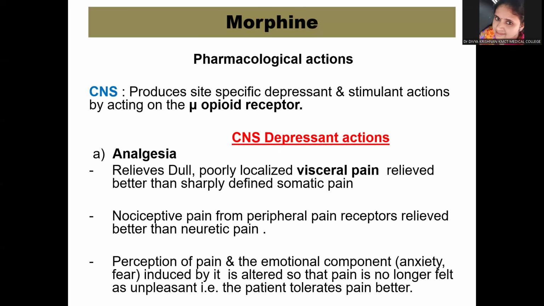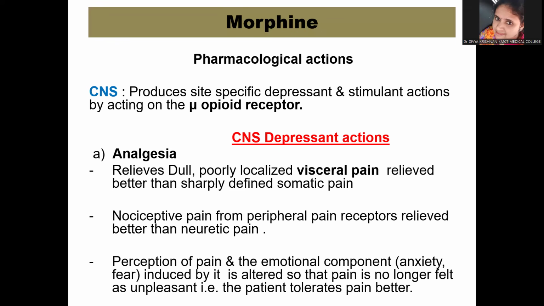I hope you already know what we mean by the somatic pain. Somatic pain means it is a well localized pain from skin and musculoskeletal structures, whereas visceral pain is the pain which is occurring from the internal organs, which is poorly localized, and it is often dull or cramping. Somatic pain, people can actually point out and show that this is the area where it is paining, whereas the visceral pain is very dull and it cannot be clearly defined or pointed to.